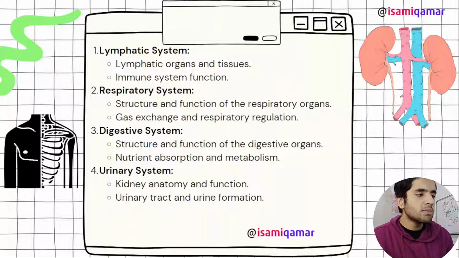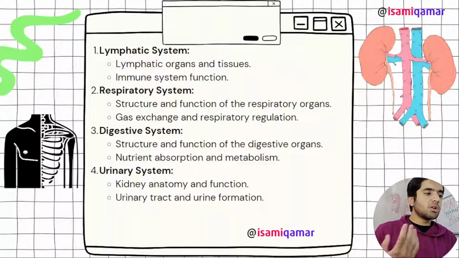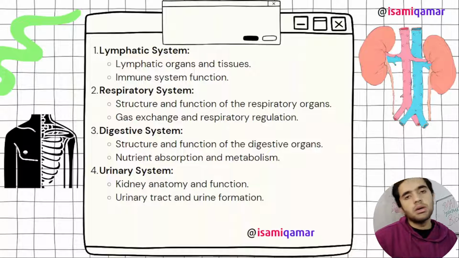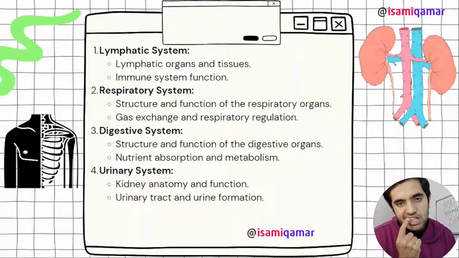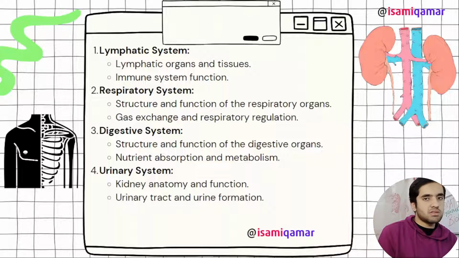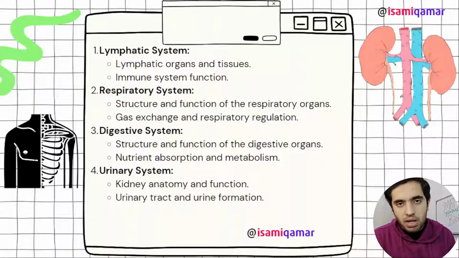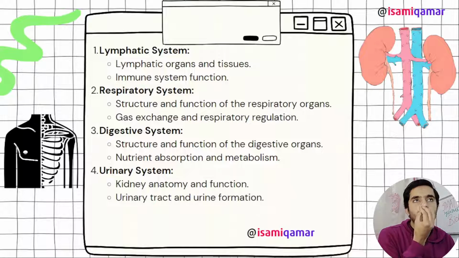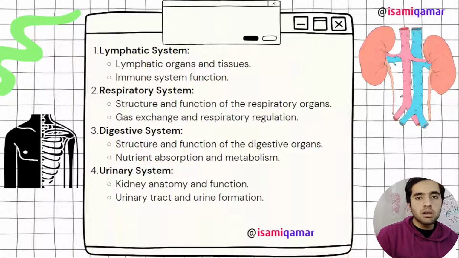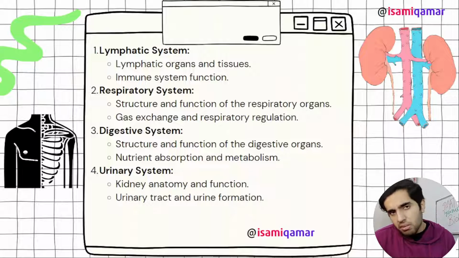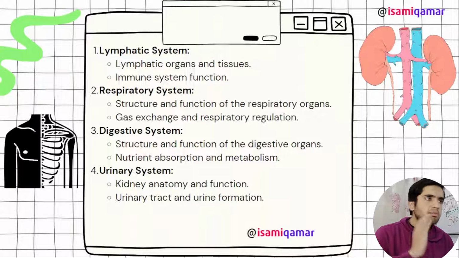Digestive system. In the digestive system, structure and function of the digestive organs, nutrient absorption and metabolism. Digestive system, from mouth, teeth, tongue to anus. You have to cover all this stuff. Here will be stomach, liver, pancreas, then small intestine. Where does digestion or absorption of lipids, fatty acids occur? What is the main function of liver, gallbladder, bile, pancreatic juice?